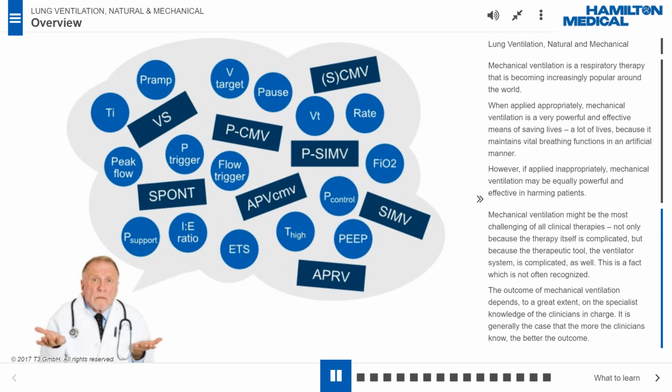Mechanical ventilation might be the most challenging of all clinical therapies, not only because the therapy itself is complicated, but because the therapeutic tool, the ventilator system, is complicated as well. This is a fact which is not often recognized. The outcome of mechanical ventilation depends, to a great extent, on the specialist knowledge of the clinicians in charge. It is generally the case that the more the clinicians know, the better the outcome.